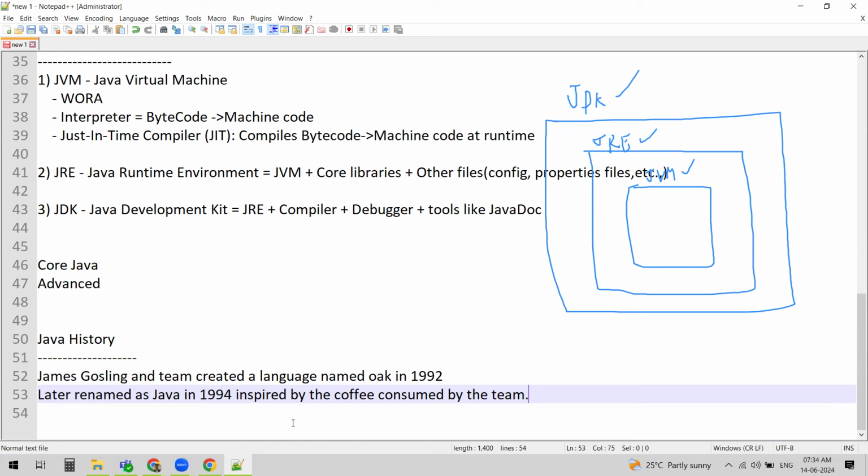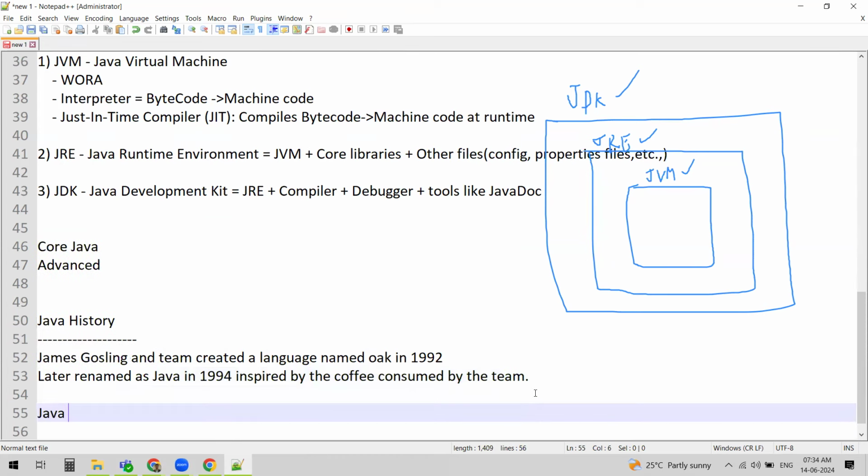They wanted to rename it because Awk was already used by someone else. I think they had some issues with that name, maybe patent issues, so they renamed Awk to Java in 1994.